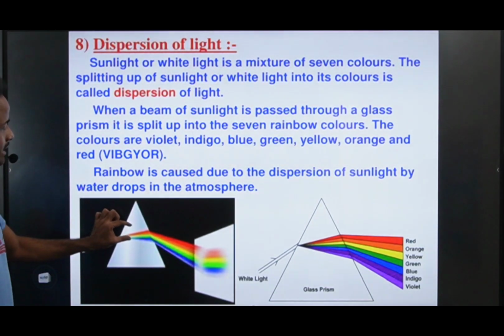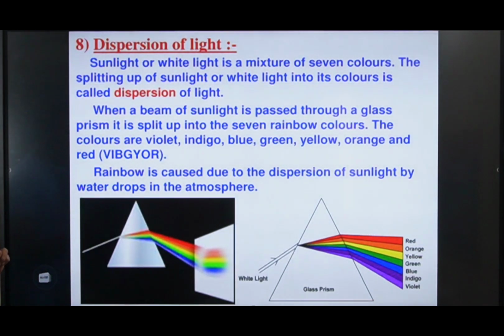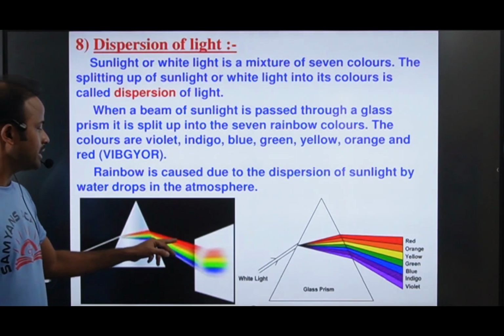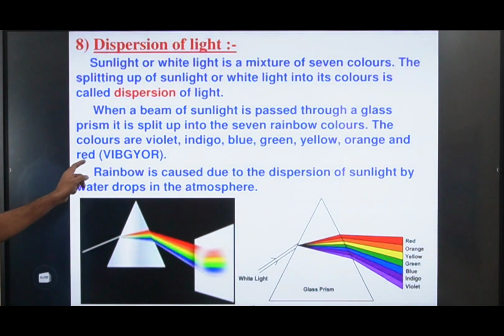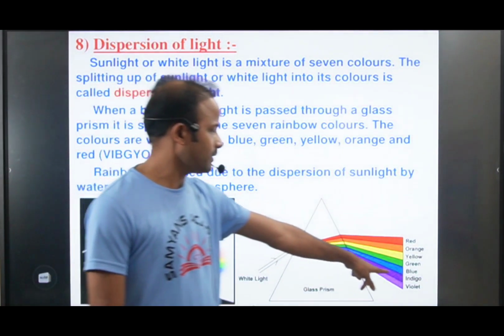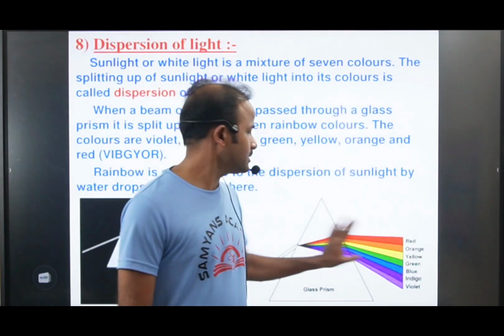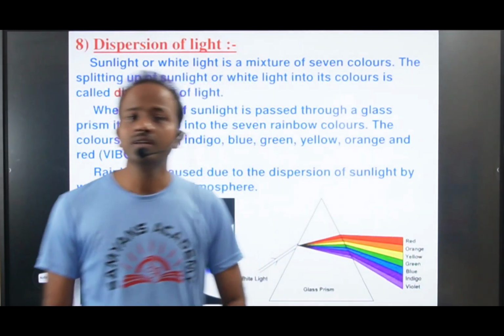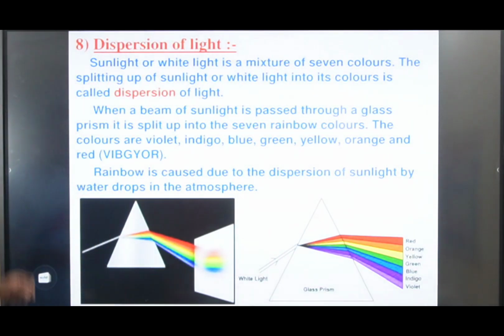The sunlight splits into how many colors? 7 rainbow colors: violet, indigo, blue, green, yellow, orange, and red. Like this, the sunlight splits into 7 colors, which we call dispersion of light.